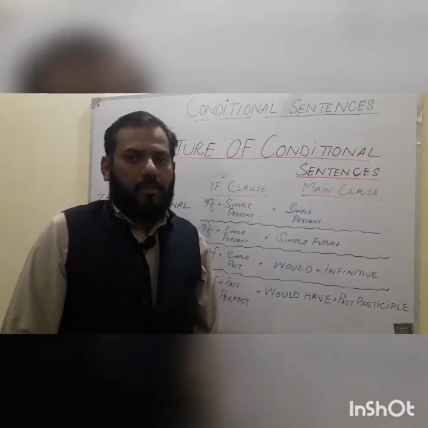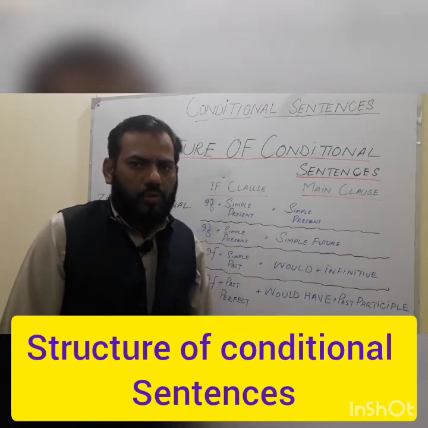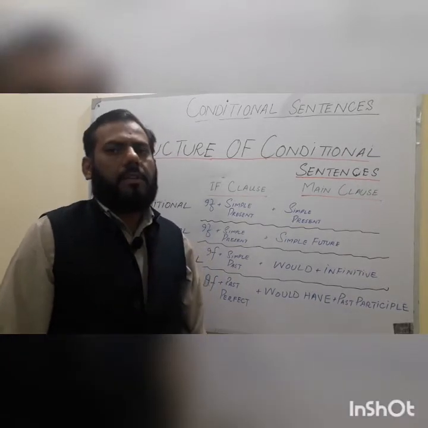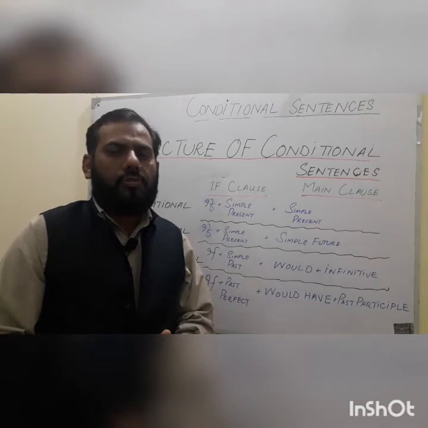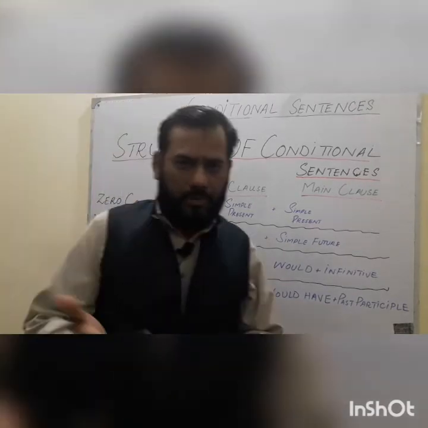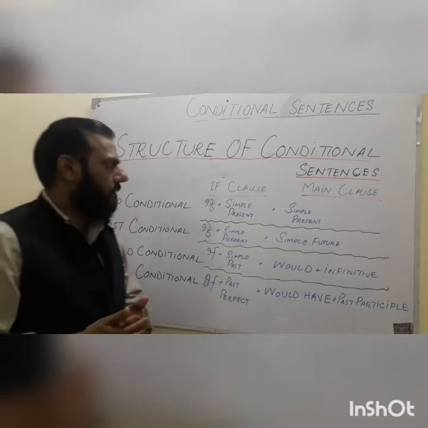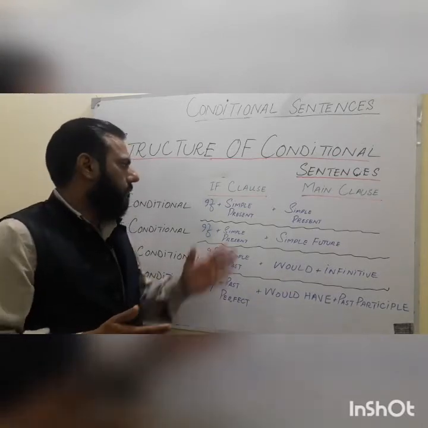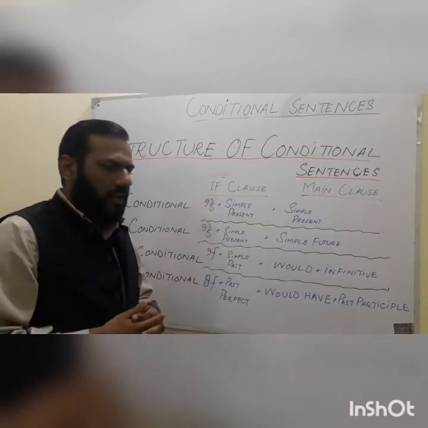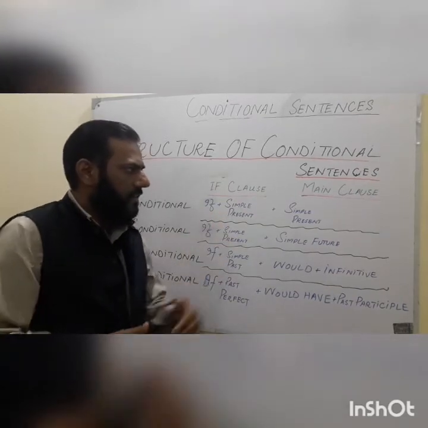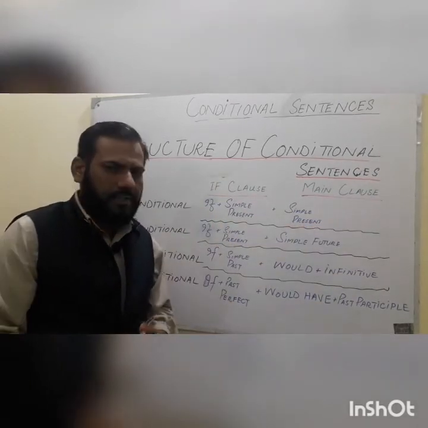Now let's talk about the structure of conditional sentences. As you know that these are four altogether. Look at them one by one. Zero conditional sentences: the first one is the if clause because it starts with if, and the main clause will be after that.